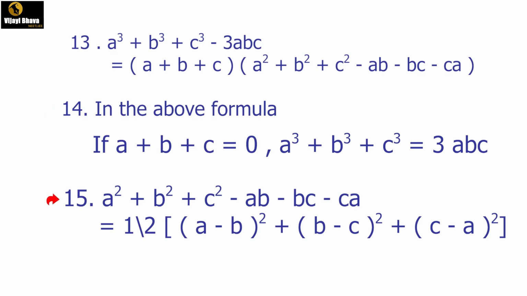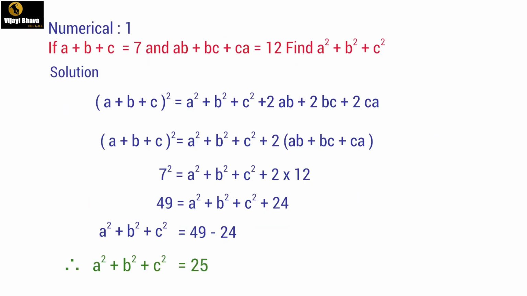The last formula in this series: a square plus b square plus c square minus ab minus bc minus ca can be taken as half into (a minus b) whole square plus (b minus c) whole square plus (c minus a) whole square. Now let us look into some numericals based on the above formulae.